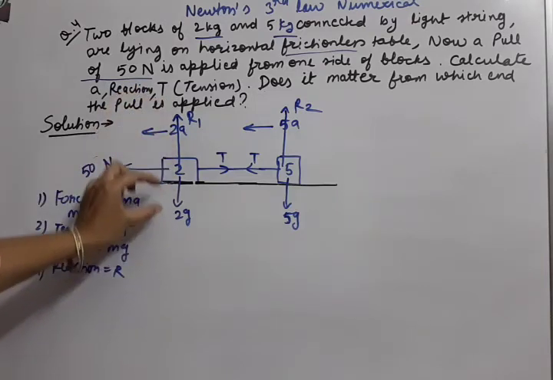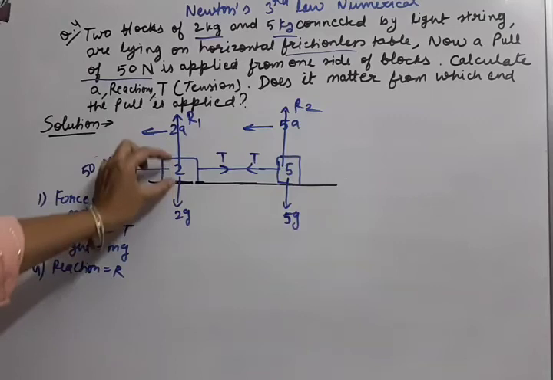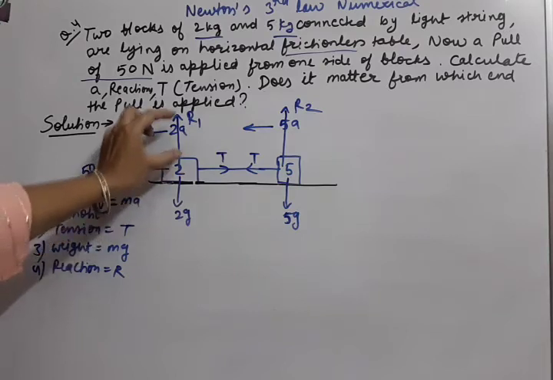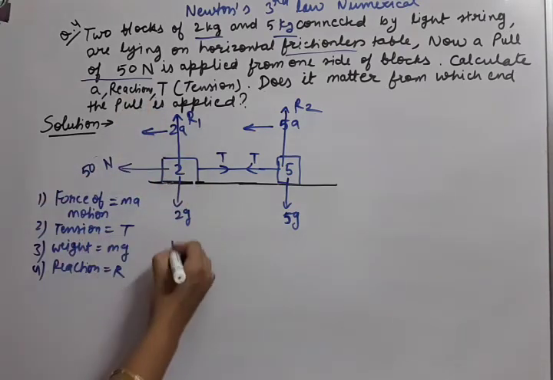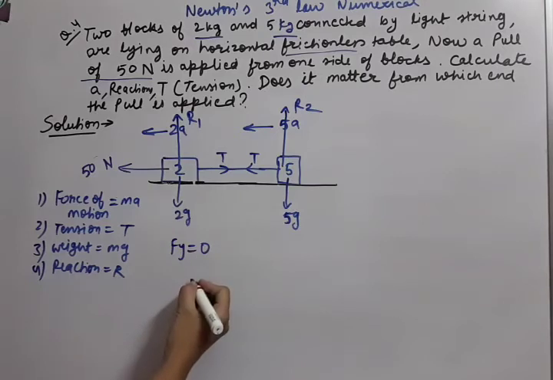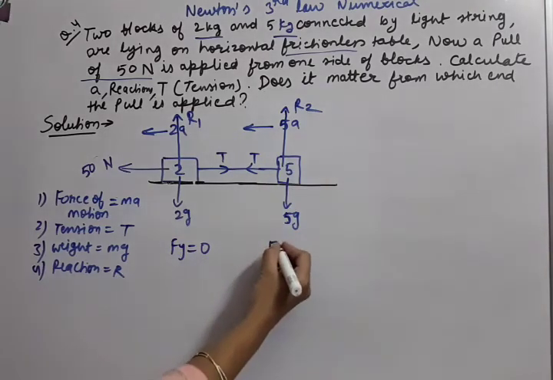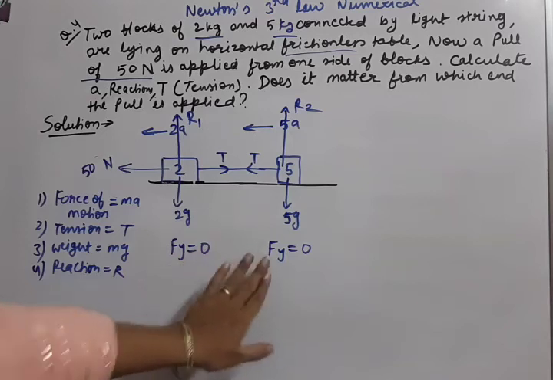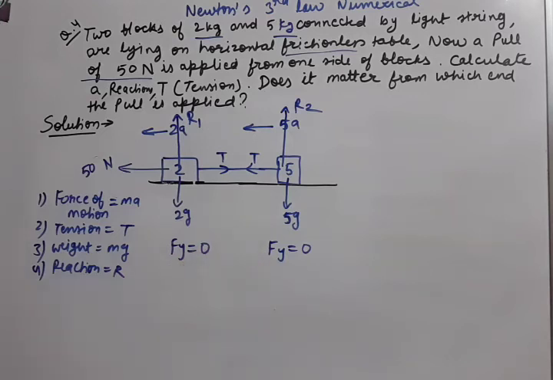No. If it is not moving vertically, that means the net force Fy, the vertical force on this body, is 0. And this object is also not moving vertically, so on this object also the net force in the y direction is 0. So these are the 2 equations which we will be needing for calculation.